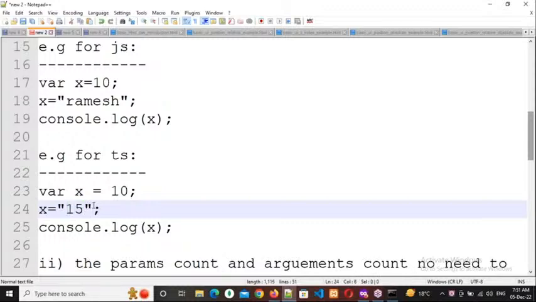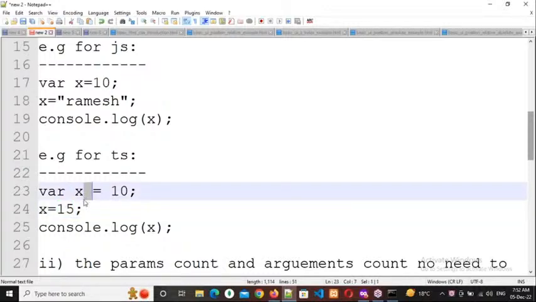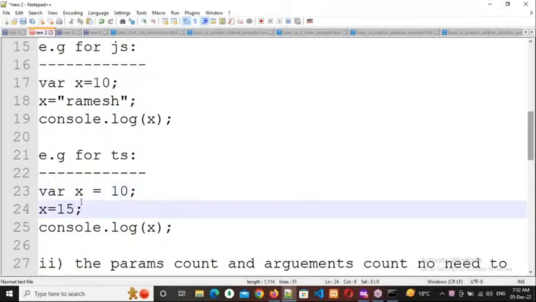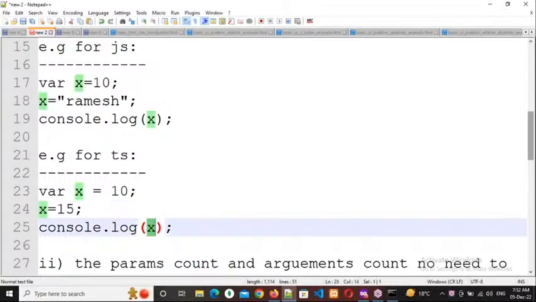For example, here I'm writing x equal to 15. Now what is the output I will get? 10, 15, or error? 15, 15 only. Why? Because x value is 10 here, x value is 15 here. So whenever the data type is matching, it will take the latest value only. Whenever the data type is not matching, it will take the first value as the main data type. Whenever the data is matching, it will consider only the latest value. So x 10 and x 15: what is the latest value? Number 15. So x value will be number 15 only.